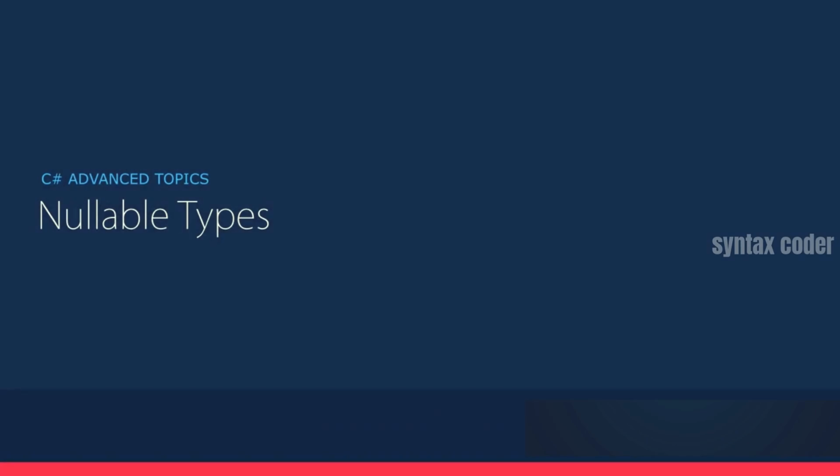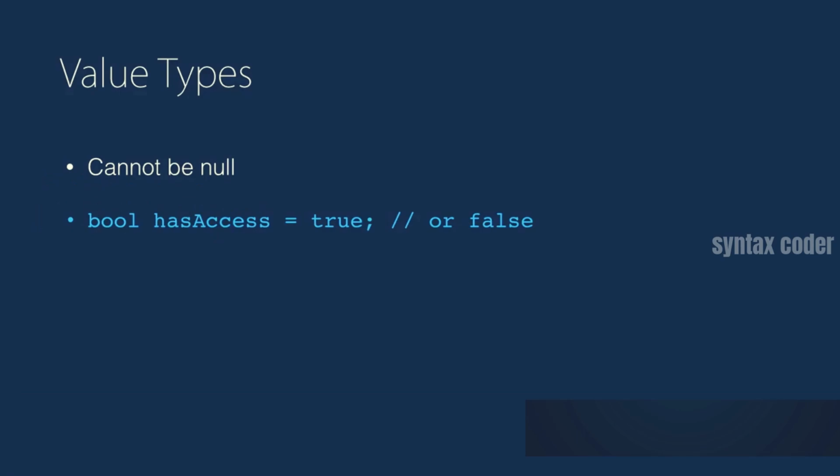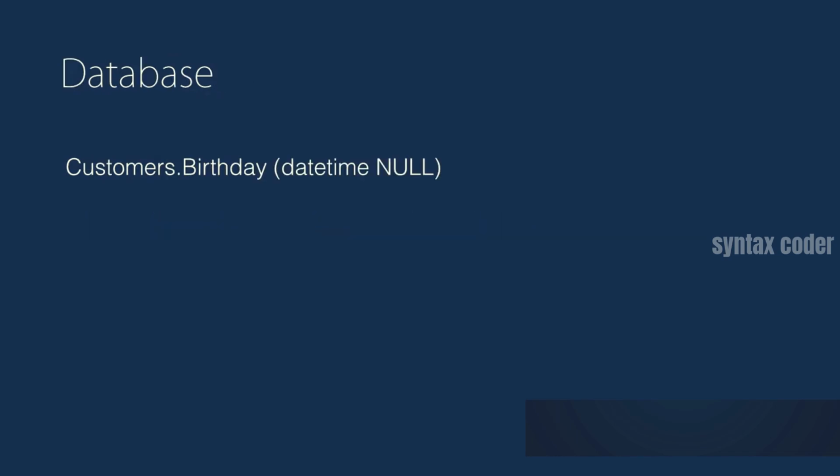Okay, nullable types. What are they and why do we need them? In C#, as you probably know, a value type cannot have null. So if you define a bool, it can have either a true or a false. But there are situations where you would also like to cater for null values. For example, if you are working with a database and you have a table called customers, which has a column called birth date. Birth date can be nullable because not everyone wants to put in their birth date. In that case, if you want to map that table to a C# class, that's one of the cases where you use a nullable type.